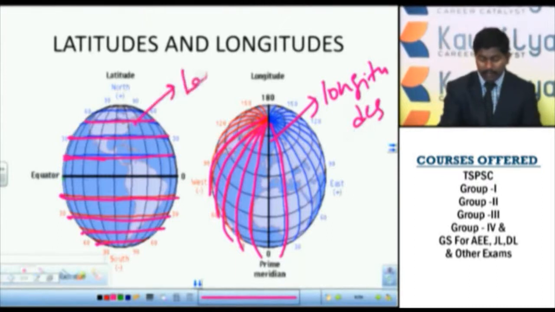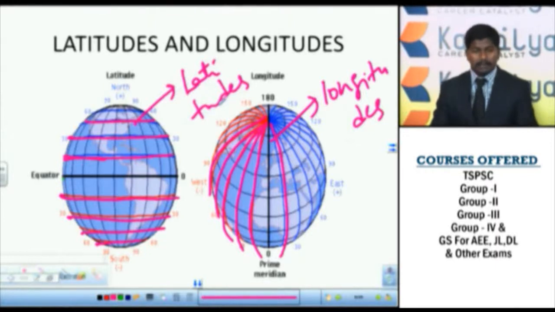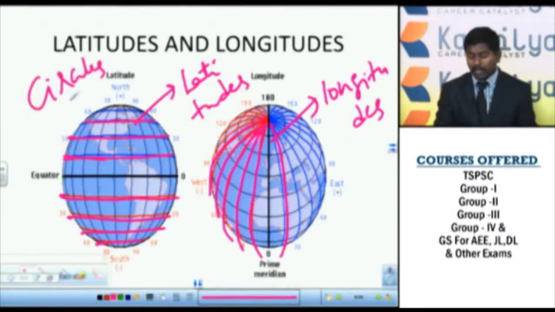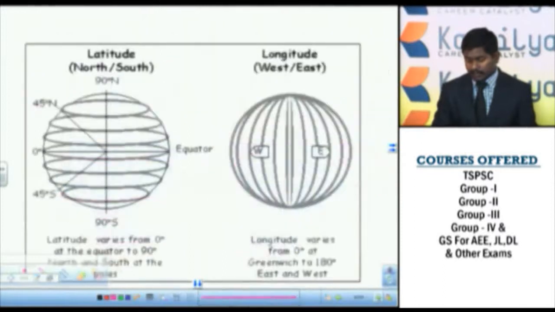These are latitudes. For our convenience, we can understand latitudes as horizontal lines and longitudes as vertical lines. But in reality, latitudes are complete circles around the globe, while longitudes are semicircles which join the north pole with the south pole. On a plane, the horizontal lines seem to be latitudes and the vertical lines are considered longitudes.